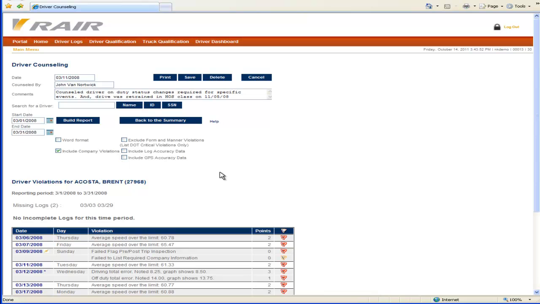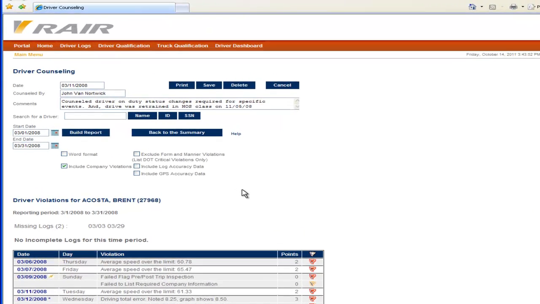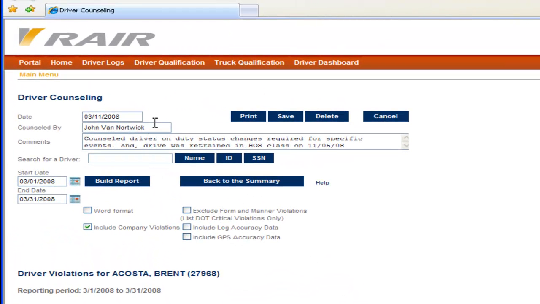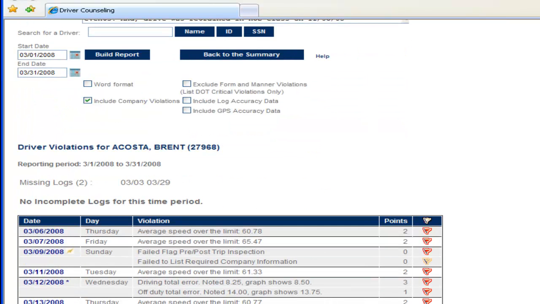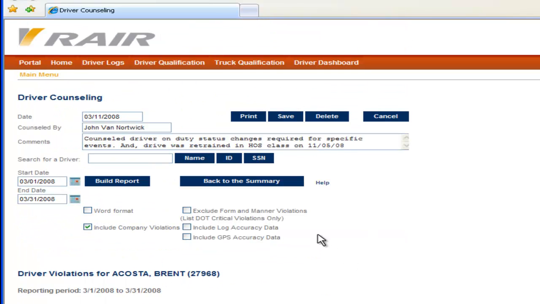This is the driver counseling page. This is also where you can come in and enter your counseling sessions. However, when you gain access to this report through your counseling summary, it's where you can actually view the counseling session that has been entered prior to your visit today. As you can see the counselor, what that counselor entered when he was talking with the driver, as well as what violations that driver was counseled on. If you wish to save this counseling session, you can go ahead and do so. It's already been saved in the system, but if you make changes, don't forget to press your save button.